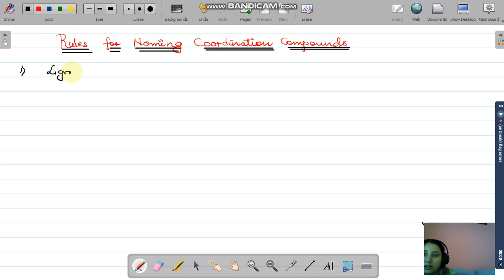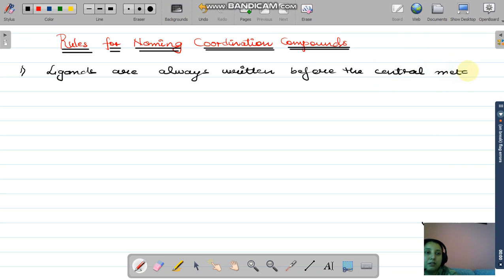Means ligands are always written before the central metal atom, metal ion, in the naming of complex coordination compound.